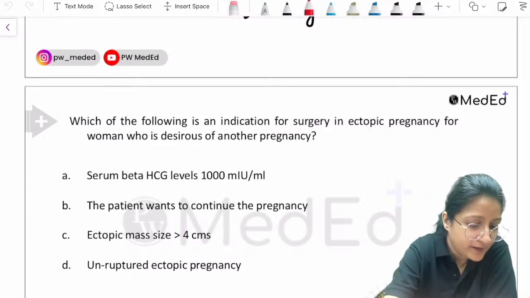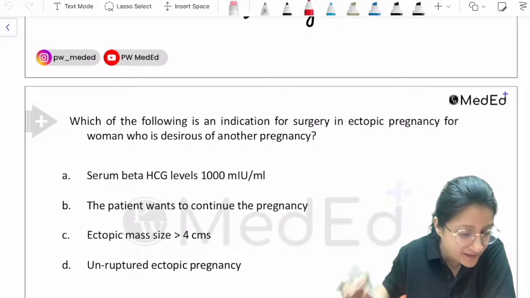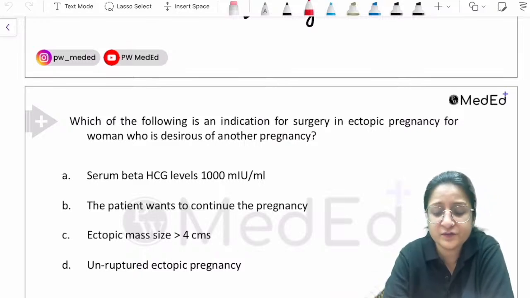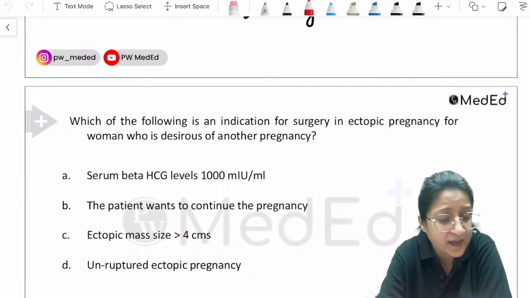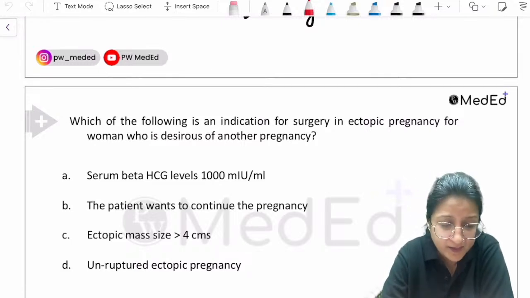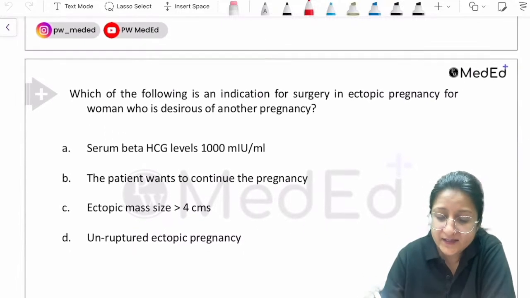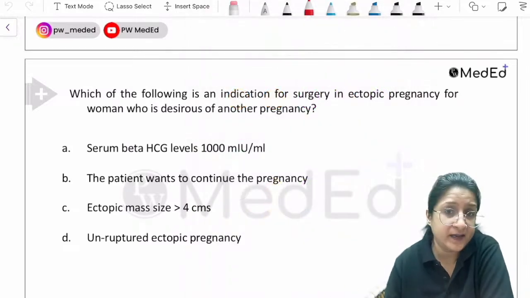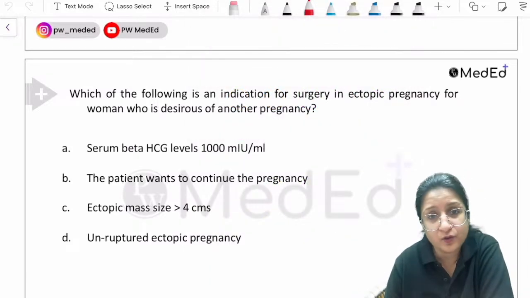Okay, fine. And you have already answered the question: which of the following is an indication for surgery in ectopic pregnancy for a woman who is desirous of another pregnancy. You are rightly saying that if the serum beta HCG levels are low, it's an indication for medical management.